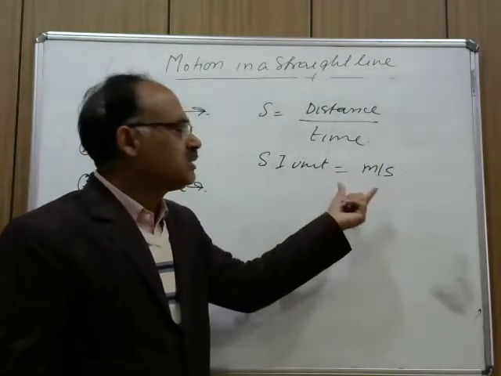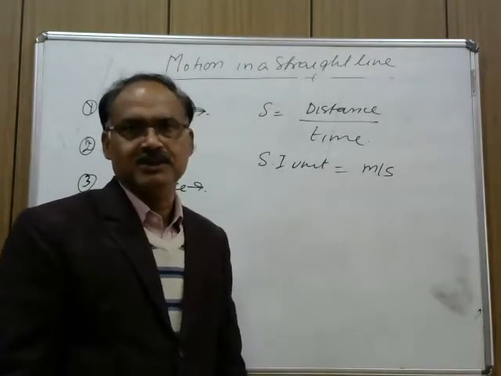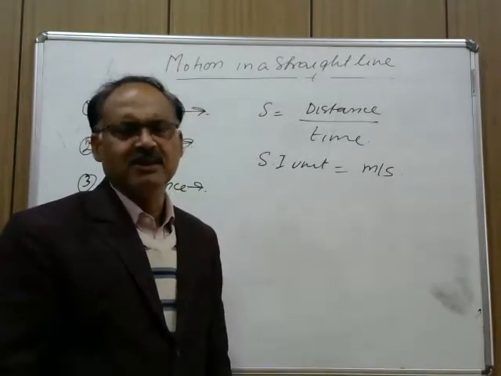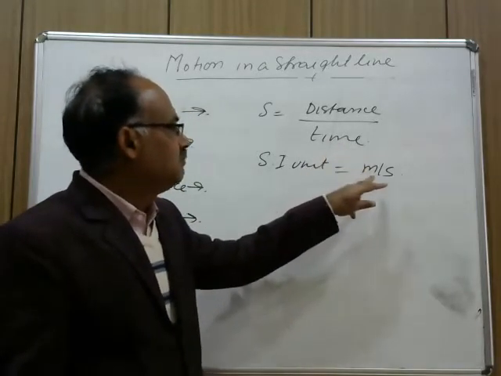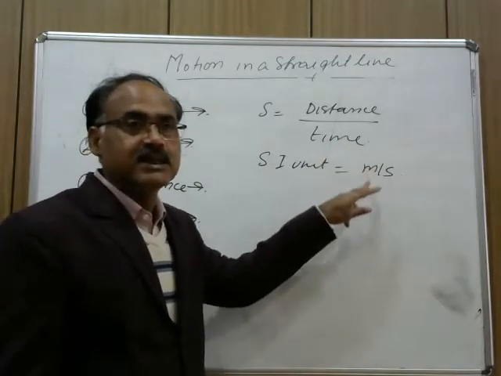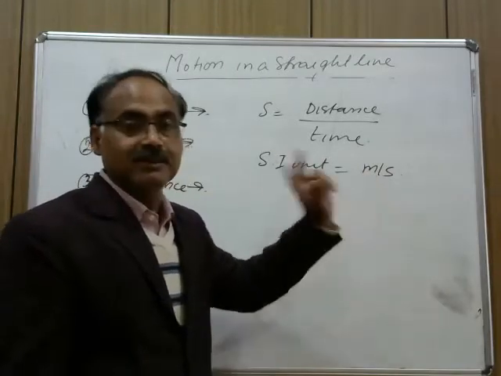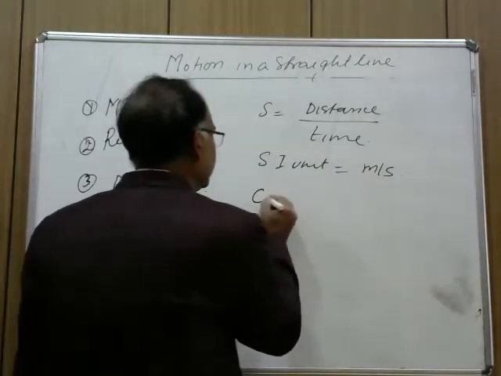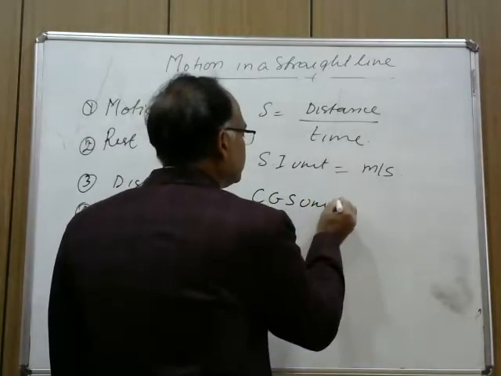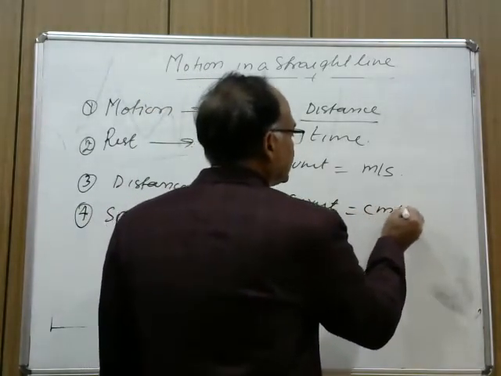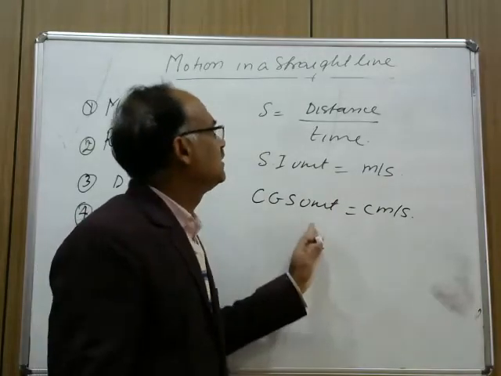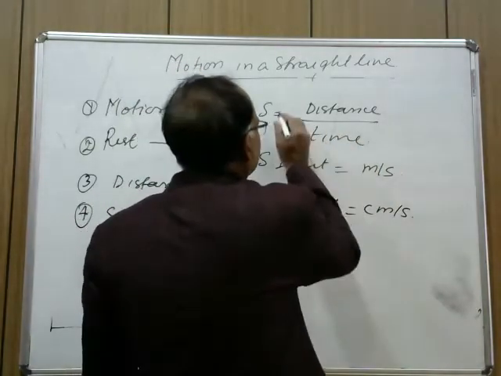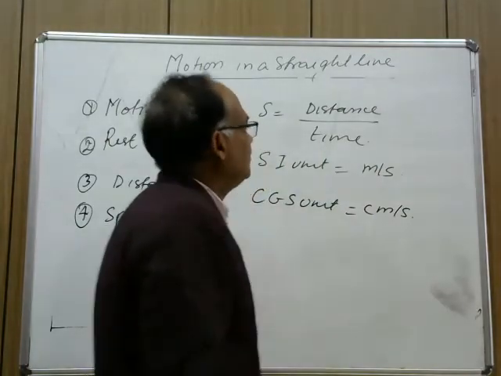and this speed is also referred in kilometer per hour, centimeter per minute, or in any other unit, but the SI unit is meter per second and the CGS unit is centimeter per second. So these are two units, and this is distance upon time.